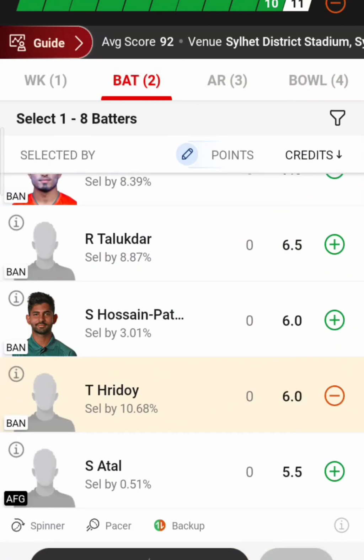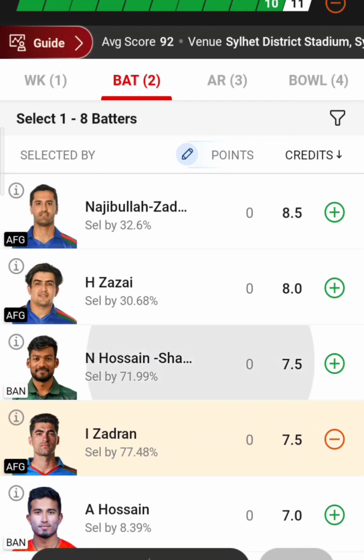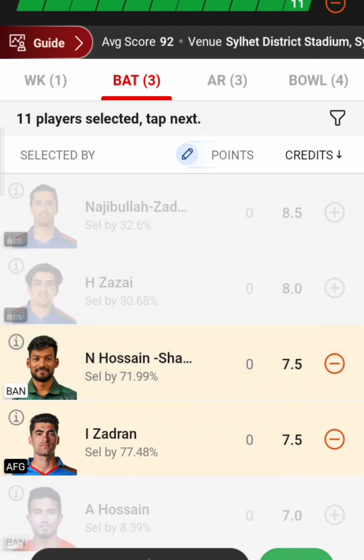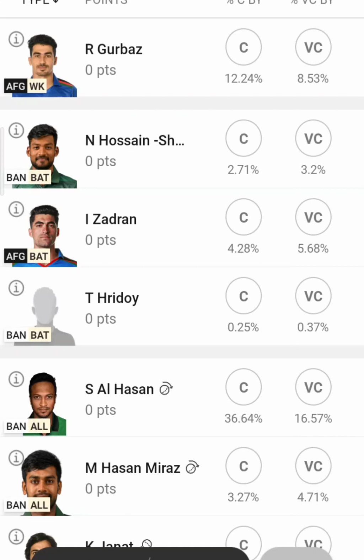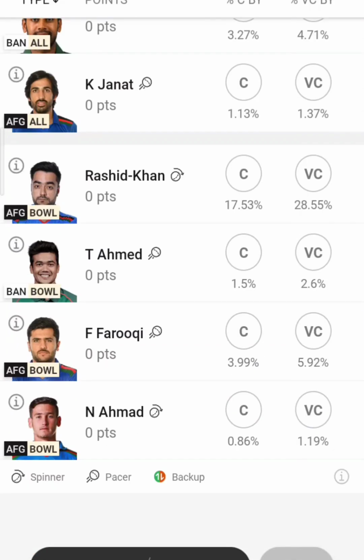So I'm giving this back to Najmul Hossain Shanto. Let's pick the captaincy and vice captaincy for this scenario. My captain, exclusively, I'm giving you, Rahmanullah Gurbaz will be my captain. The reason is simple: in this case Afghanistan bowls first, hoping that they will restrict Bangladesh to some 120 or 130 range, with the spinners' paradigm of Afghanistan.